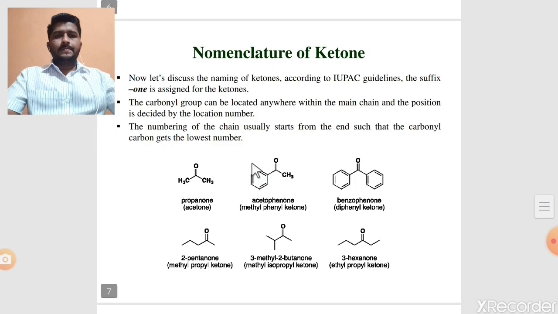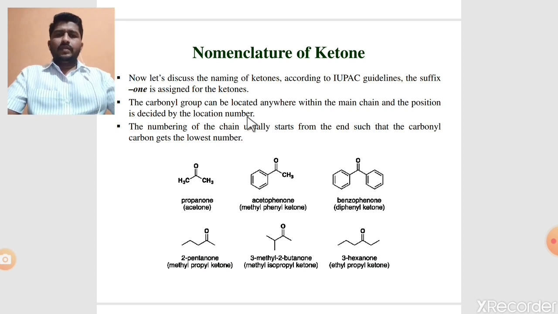The next one is the nomenclature of ketones. Now let's discuss the naming of ketones. According to IUPAC guidelines, the suffix -one is assigned for ketones. In aldehyde the suffix is -al, but in the case of ketone the suffix is -one. The carbonyl group can be located anywhere within the main chain, and the position is decided by the location number.